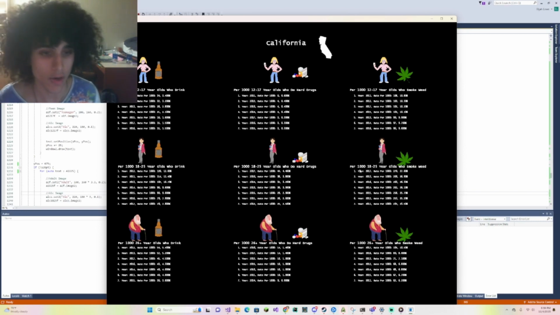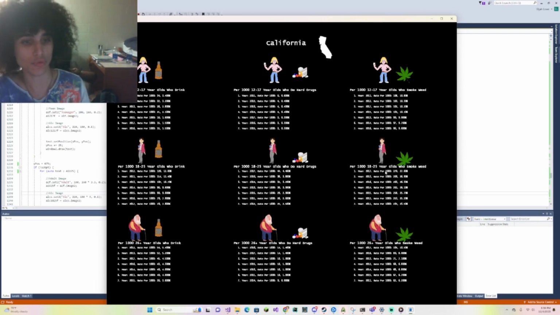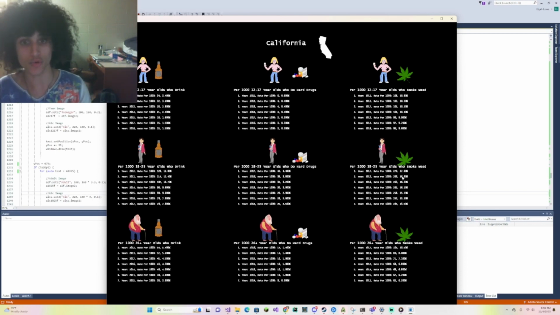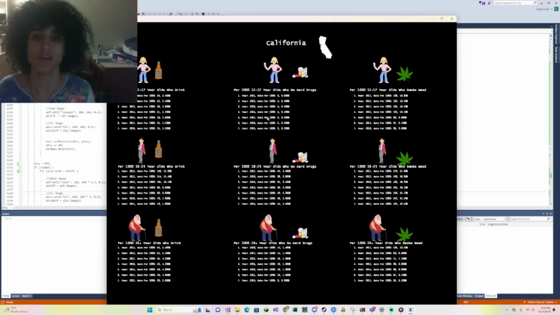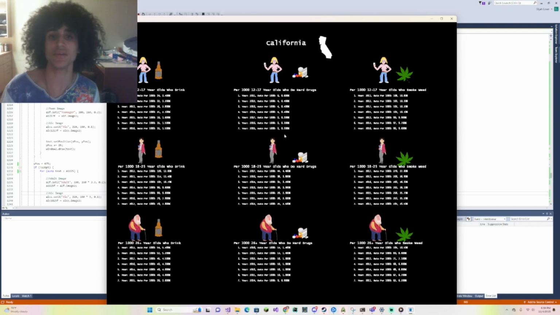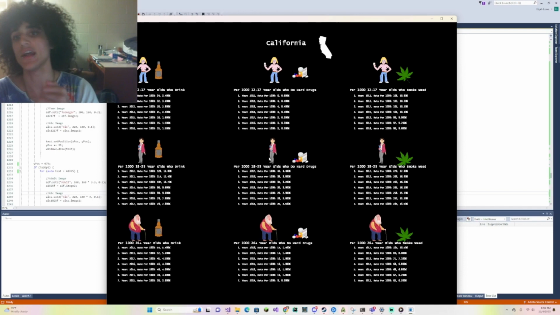Let's say you are an 18 to 25-year-old who smokes weed in California. We could see that the proportion per 1,000 people is 27%, meaning that this year has the greatest proportion of the population who smoke weed, which means there is a growing trend of people smoking in that state. Actually, the opposite can be said for hard drugs, as the proportion of hard drug use has decreased for the youth, meaning that measures to decrease it are being successful.